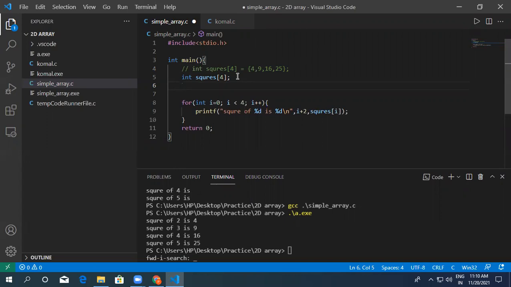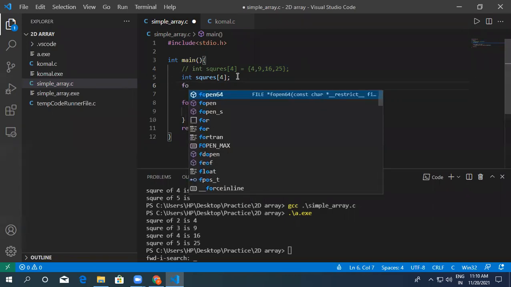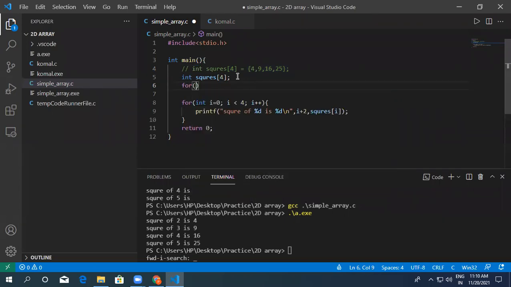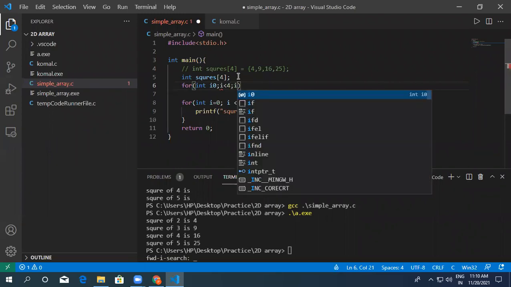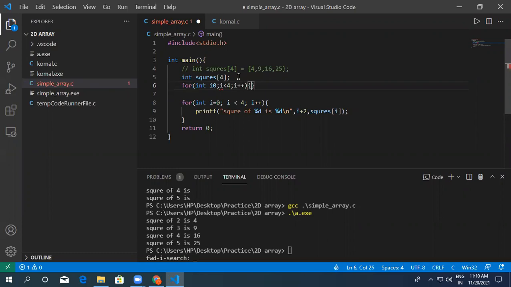So we will use a for loop again. For loop with i equal to 0. This will also go 4 times because we have 4 elements, positions 0, 1, 2, 3, and i will be plus plus. That's it.